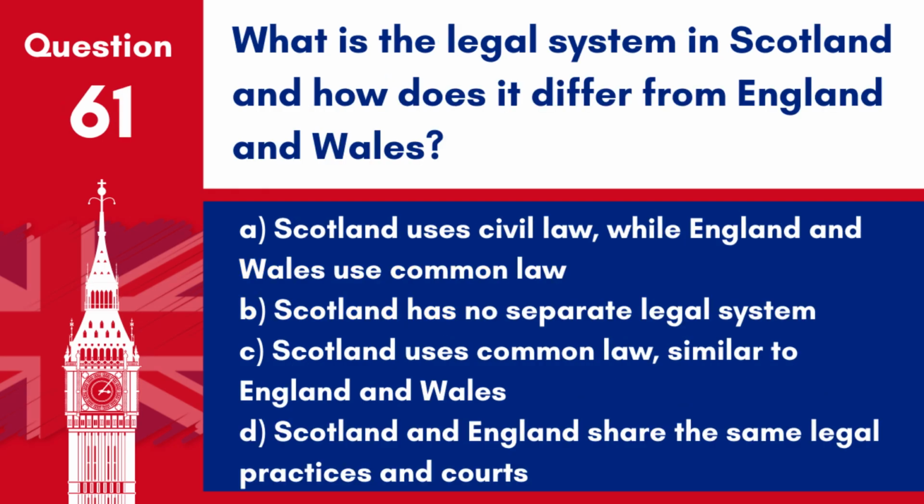Question 61. What is the legal system in Scotland, and how does it differ from England and Wales? A. Scotland uses civil law, while England and Wales use common law. B. Scotland has no separate legal system. C. Scotland uses common law, similar to England and Wales. D. Scotland and England share the same legal practices and courts.